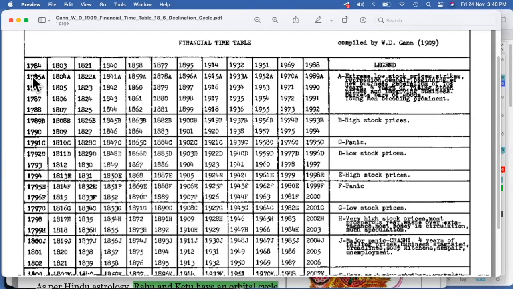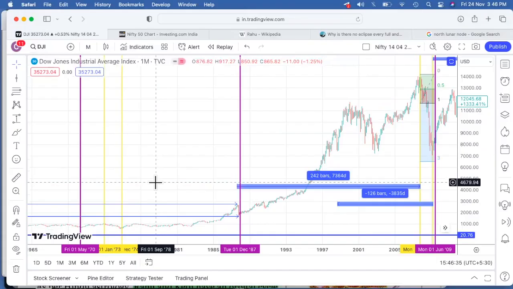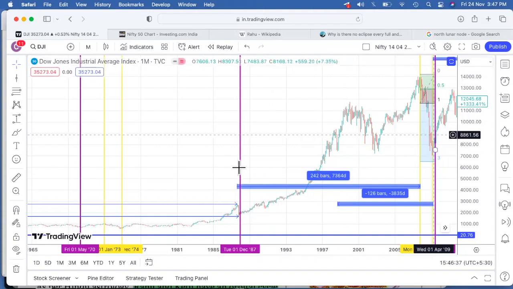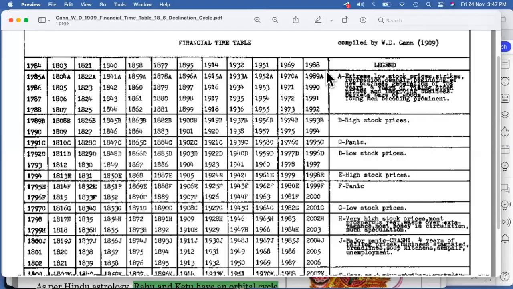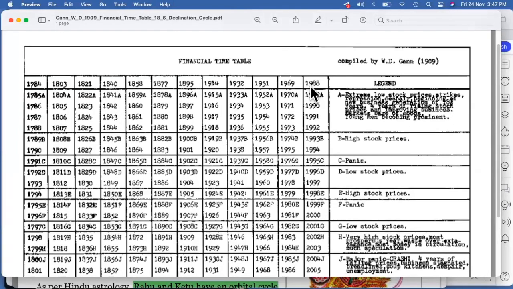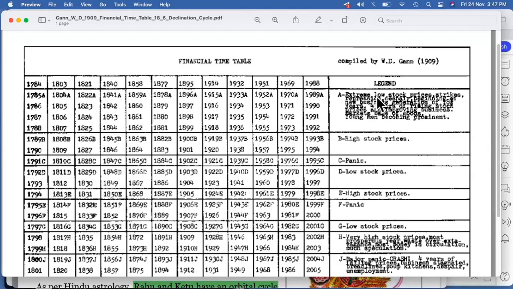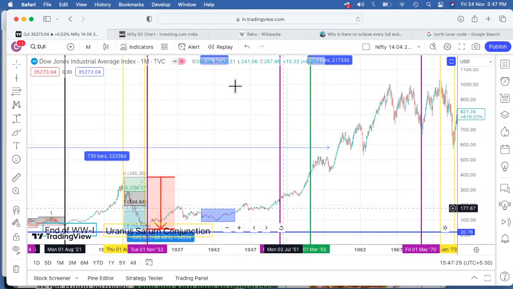But this is especially about this table which was been made by W. Gann, and if you see probably the dates which are there, we probably are getting the dates on those specific years. If we need to go to the point, yes, we need to get into the details also. But yes, this table which is there at this stage, it has been justified. The lows which we are able to get across, you check down for any of the dates which are there and just try to check on the charts. So chart wise, you'll be able to get the lows at least in terms of the dates which have been given. So every date, or maybe the years which have been marked over here, we are trying to get a low over here. So these are specially been marked.